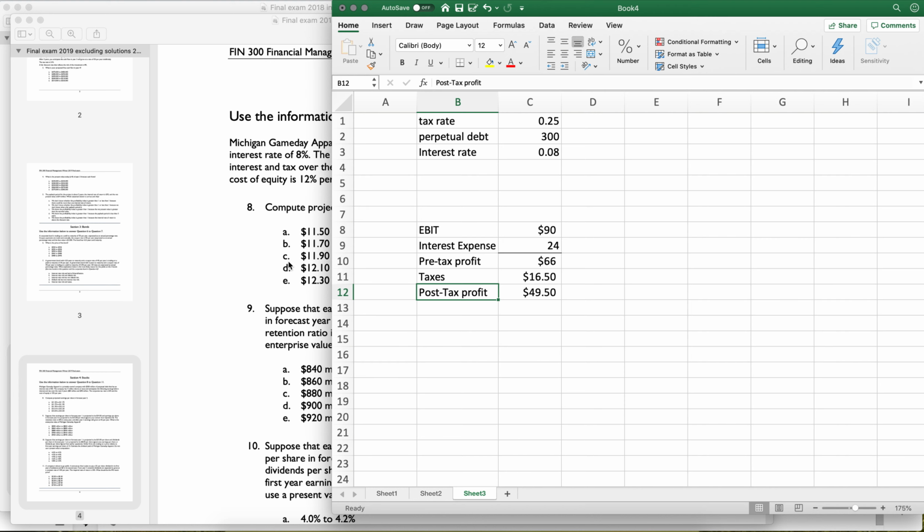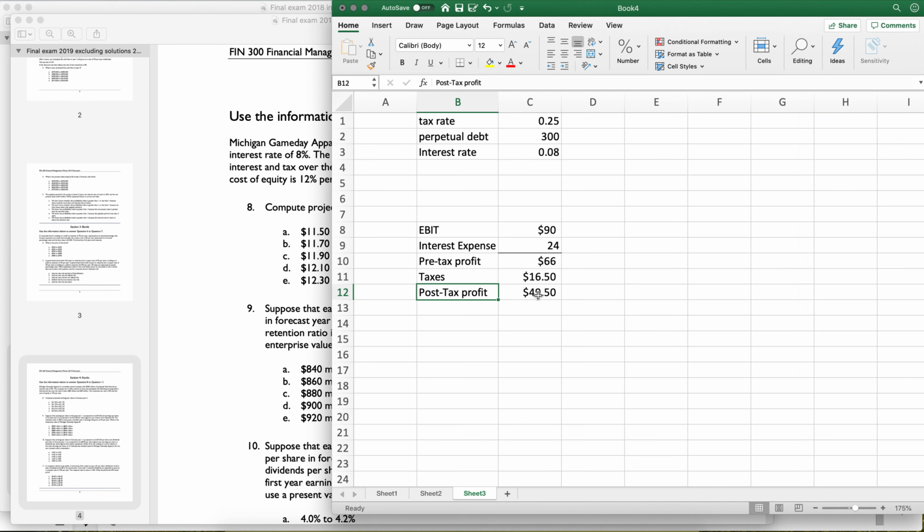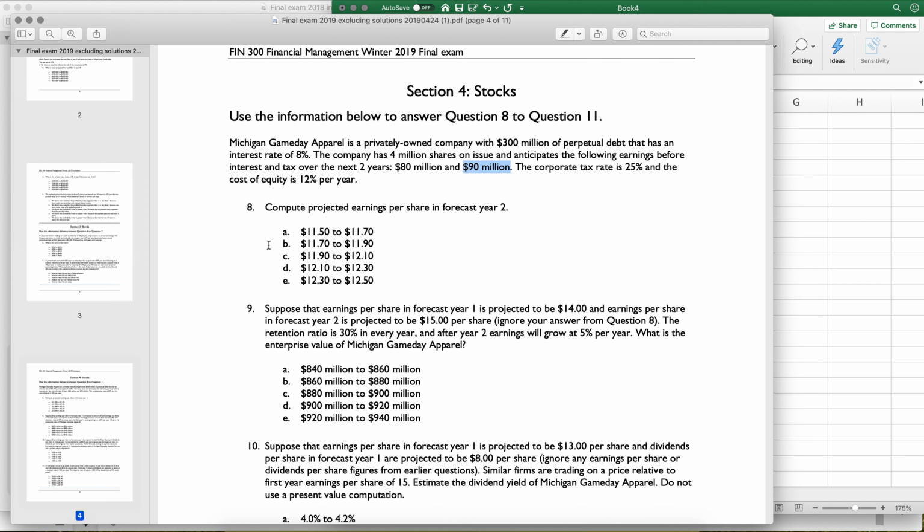Okay, so our post-tax profit is 49.5 million, and we have how many shares? 4 million shares outstanding. So that means earnings per share is going to be that divided by that. Let's add a fancy line there. Earnings per share is $12.38. And that is E on this test.